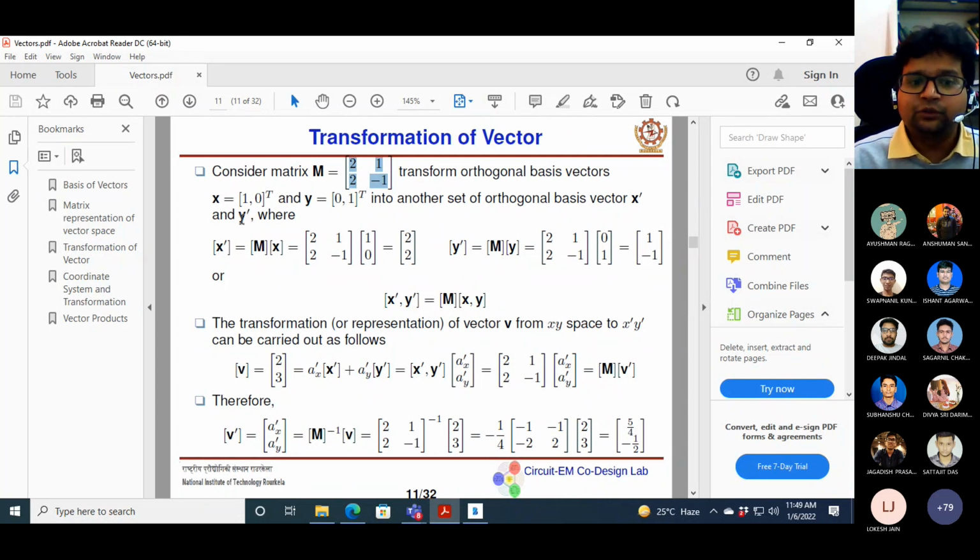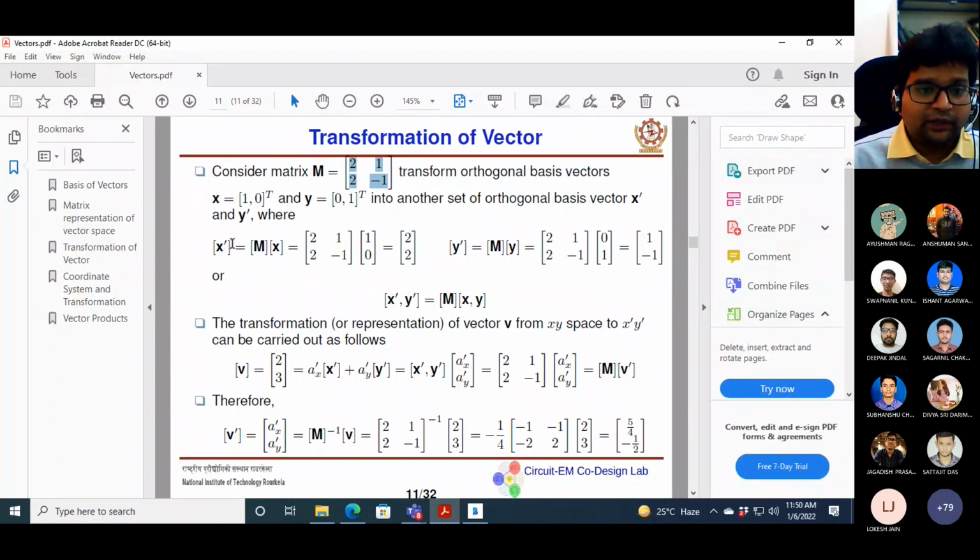Please note that x prime and y prime are not necessarily orthogonal. But in this case, it is orthogonal. We are getting an orthogonal set, but it is not always true. Please note that.